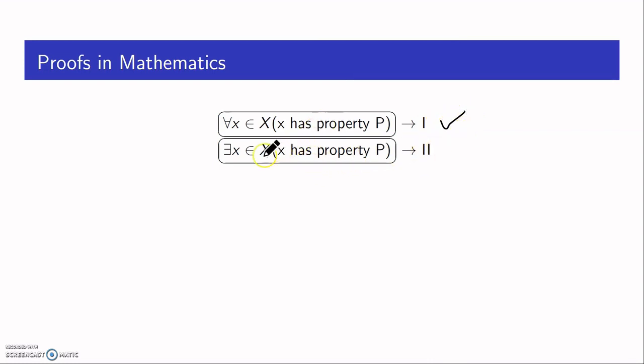And one more is there exists x in X such that x has property P. These are quite often used in mathematics. First, we will look at the statements of type 1.